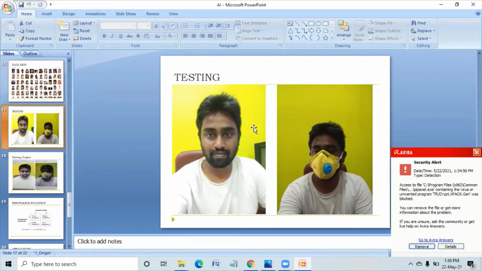In this picture, I am not wearing any mask, so the system has to identify that the person in the picture is not wearing the face mask. If I show this second image to the system, it has to identify that this person is wearing a mask. It has to differentiate between mask and no mask.